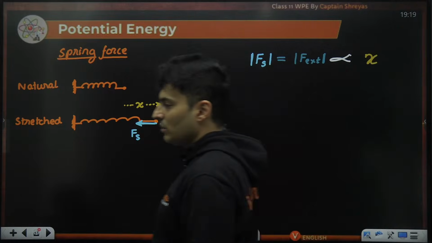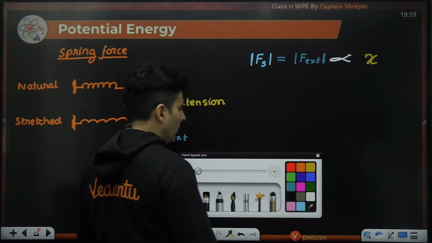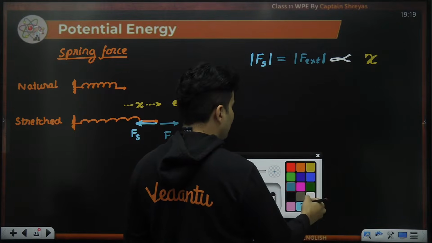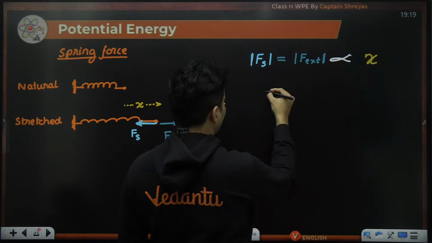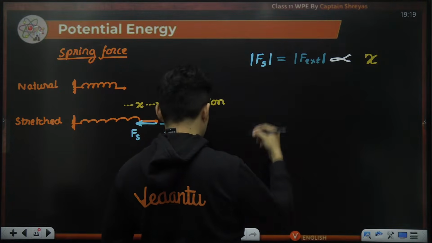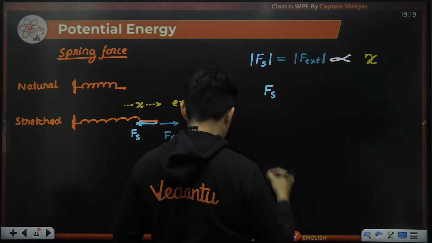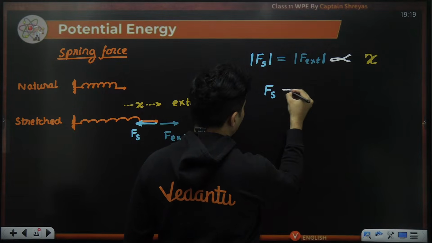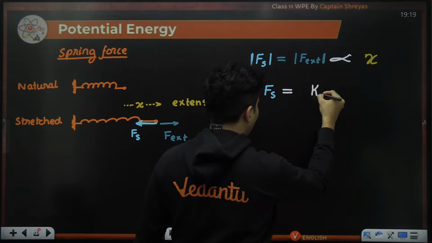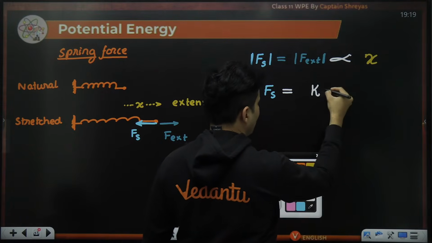So in general, I can say that the spring force, replacing that proportionality with a constant, is equal to k multiplied by x.